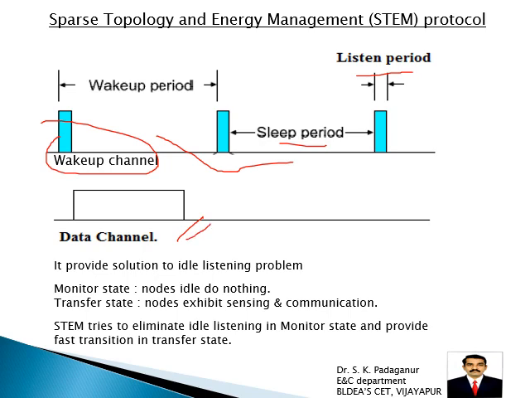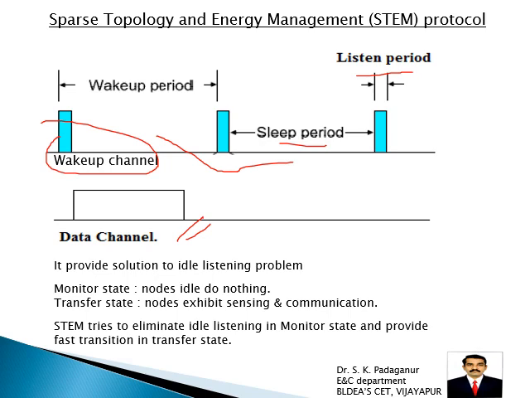Basically the STEM protocol provides a solution to the idle listening problem. In every activity we have two states: the monitor state, in which nodes are idle and do nothing, whereas in the transfer state nodes exhibit sensing and communication.